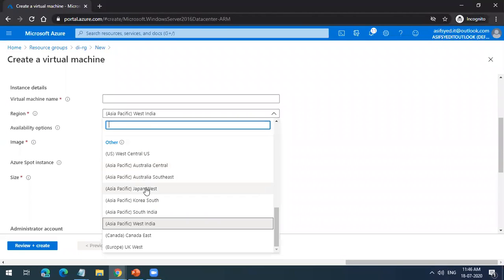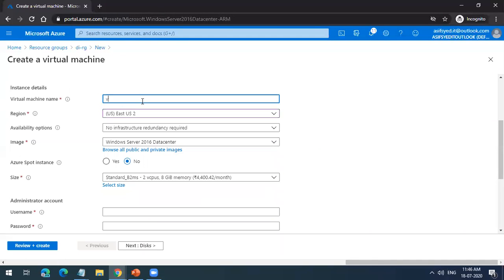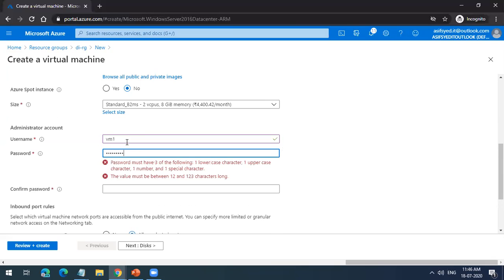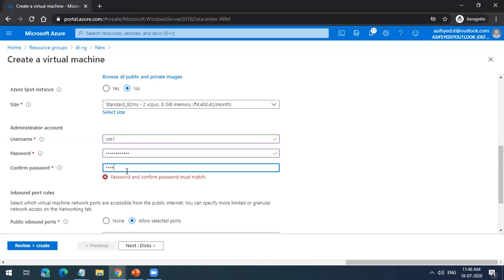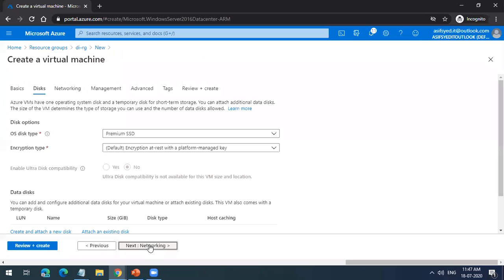In a different region. I'll create this. I'll call it VM1. Let it be a small machine. I'll give an RDP password. Don't worry what I'm creating. I just want to show you one thing. I'll go to disk. I'll select everything by default.